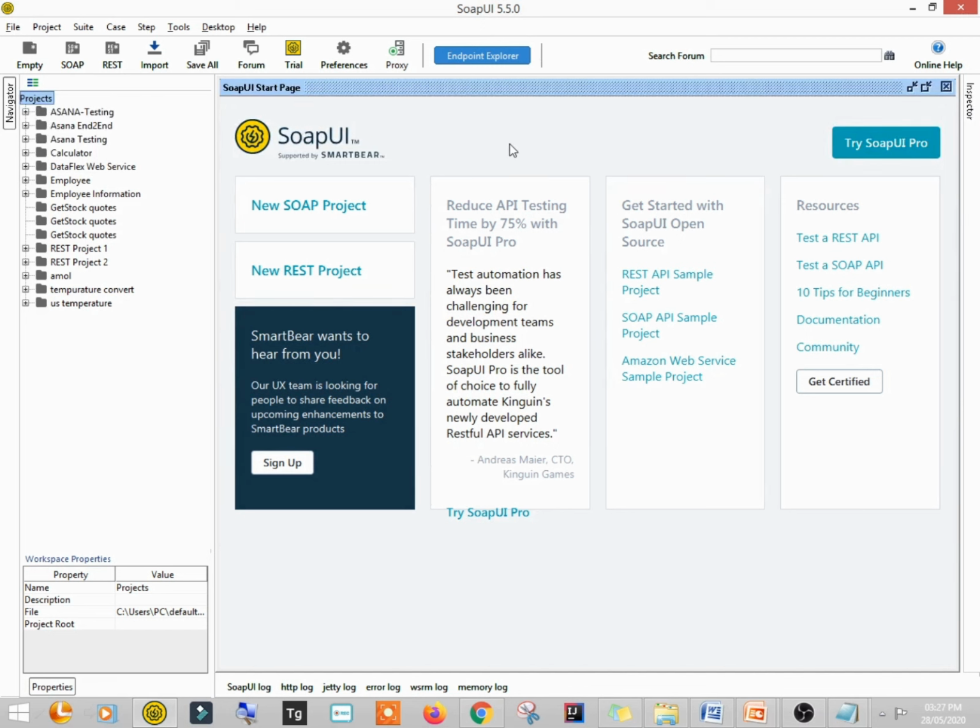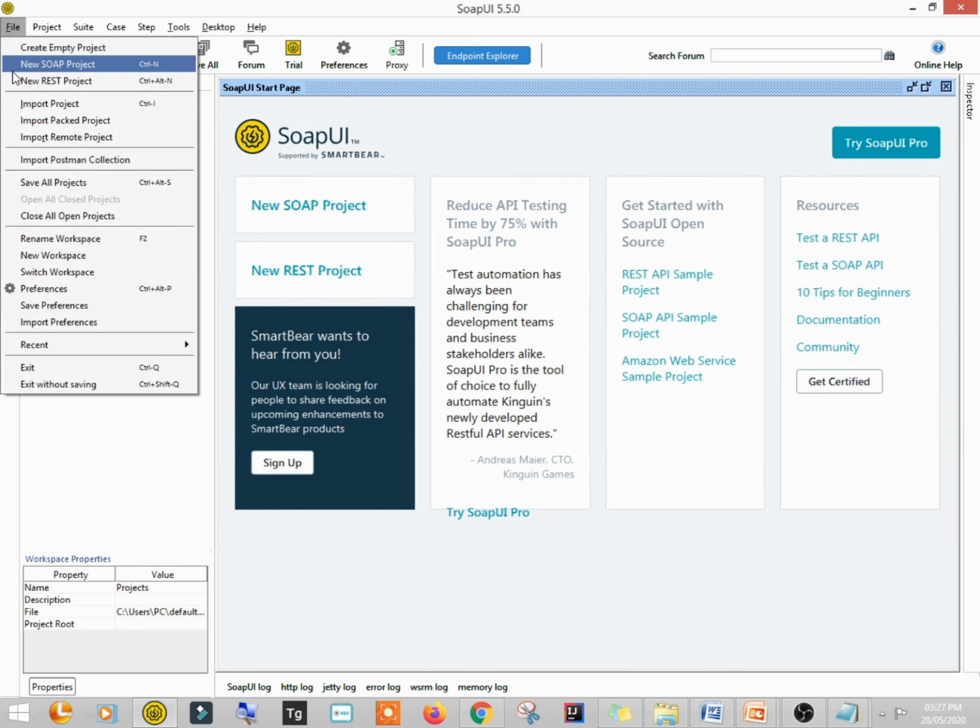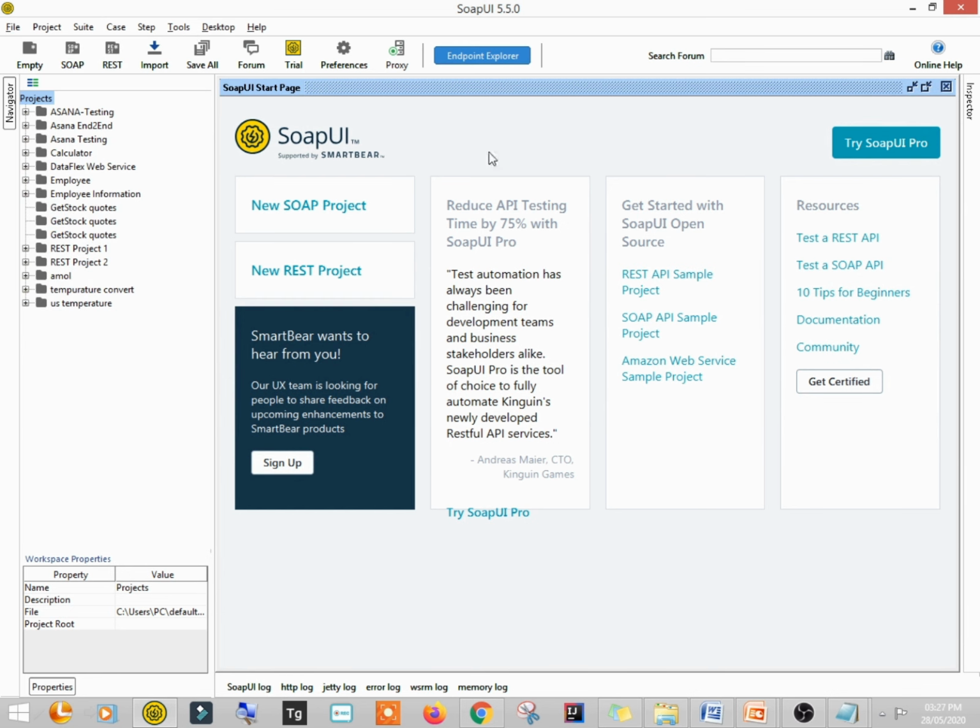Only this UI will change. Earlier the direct options for creating the project were not there. We used to click on file and create new SOAP project, right? Now these options are there because it is upgraded. So even after it gets upgraded, you don't have to worry. The core functionality is going to remain the same. You just have to learn the basics, and that will be applicable forever.